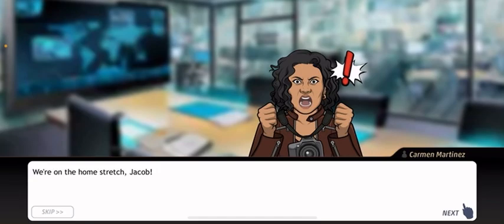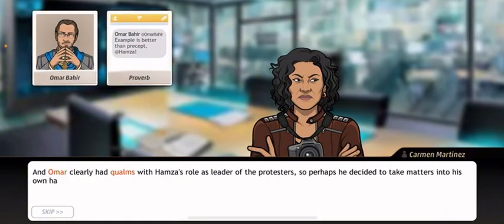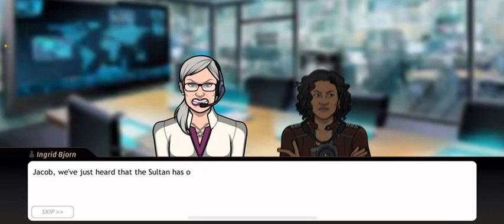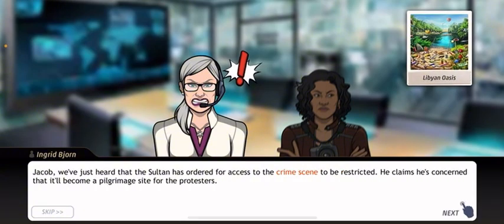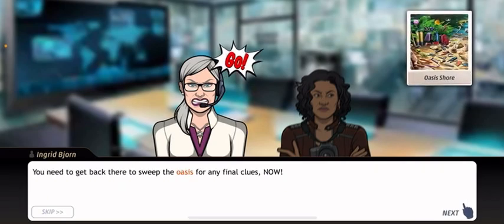We're on the home stretch, Jacob. We know the victim expressed his disconnect by throwing paint at the Sultan, and then the Sultan wanted him executed. And Omar clearly had qualms with Hazama's role as leader of the protesters, so perhaps he decided to take matters into his own hands. Jacob, we just heard that the Sultan has ordered access to the crime scene to be restricted. He claims he's concerned that it will become a privileged state for the protesters. You'll need to get back there to sweep the oasis for any final clues. Now!